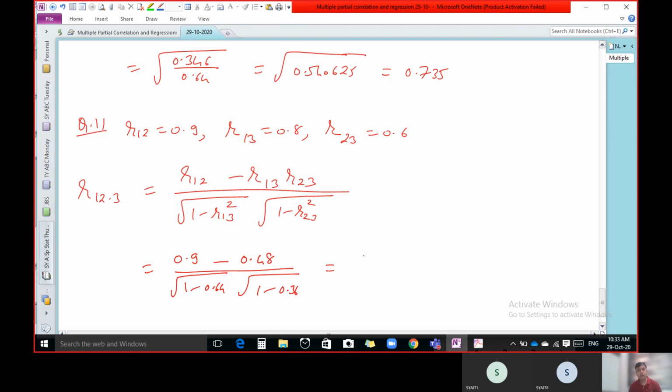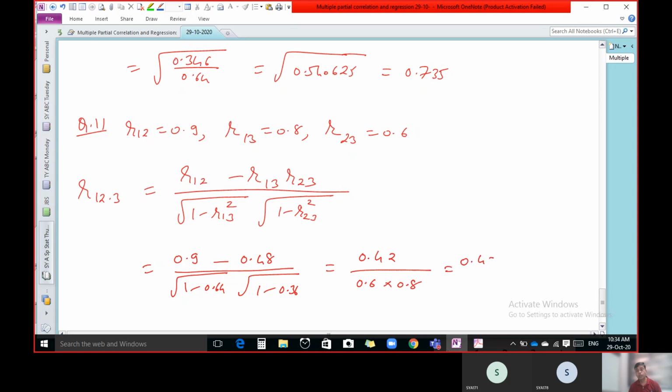Here we get 0.9 minus 0.48, sorry, 0.42. This is 1 minus 0.64 is 0.36, 0.36 root is 0.6, and 1 minus 0.36 is 0.64 and its root is 0.8.